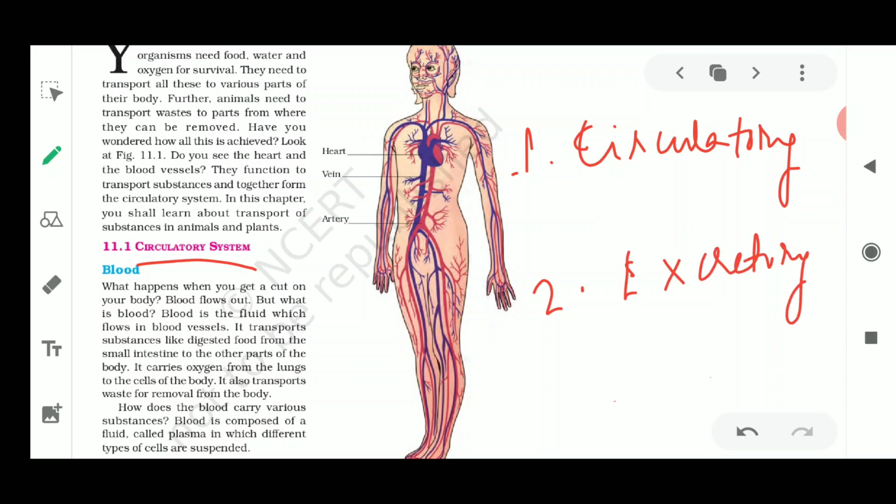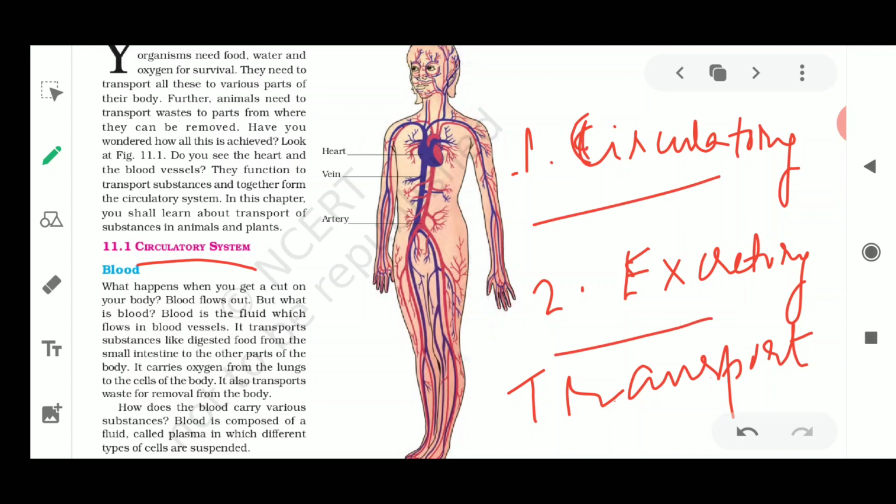So this circulatory system and the excretory system, both systems are responsible for what? For transporting things from one place to another. The circulatory system is going to transport all the good things, and the excretory system is going to transport all the bad things from outside the body.